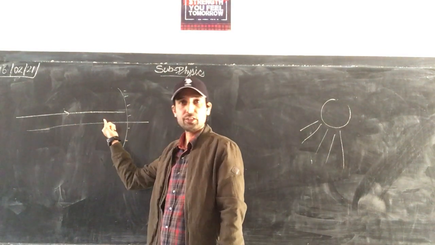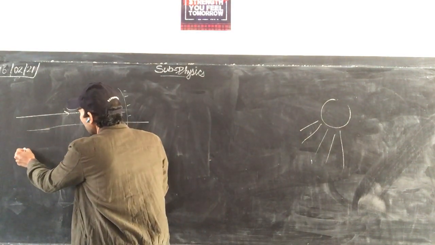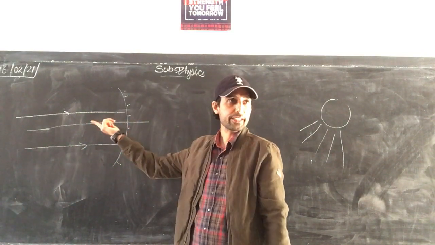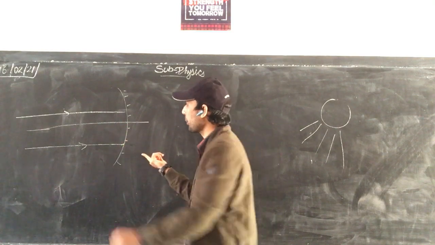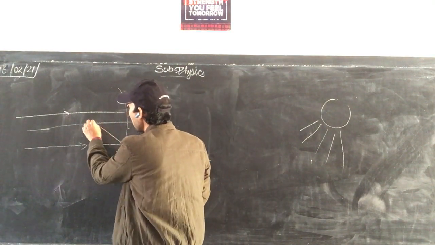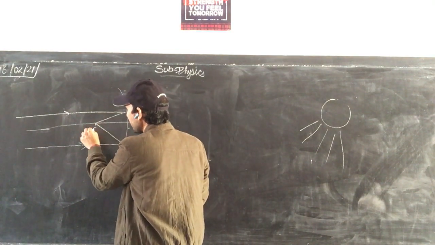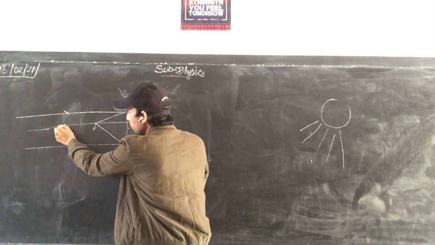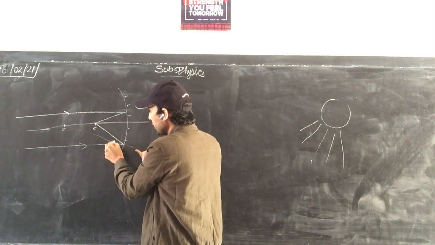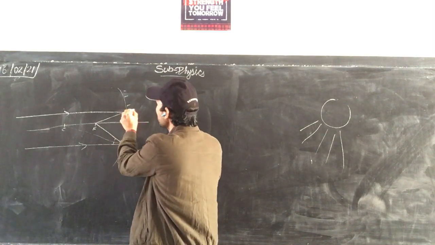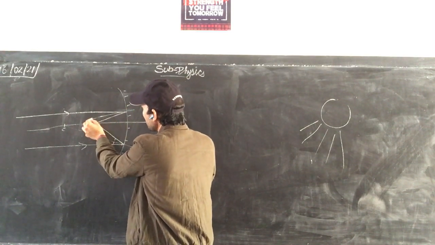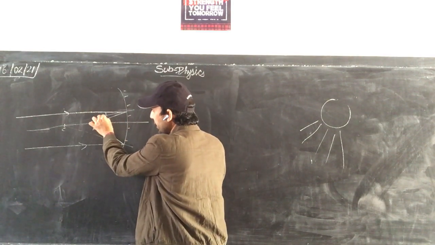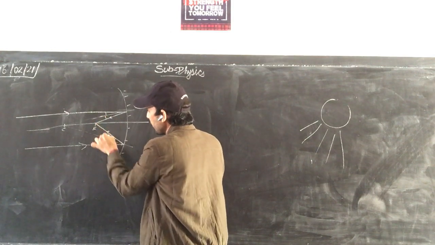So take parallel rays. Now when these parallel rays are incident on the mirror, they get reflected and pass through the focus. Here is the center of curvature. You have to draw the normal. This will be the normal. These two angles are equal. You can draw using the laws of reflection. These are the angle of incidence and angle of reflection.